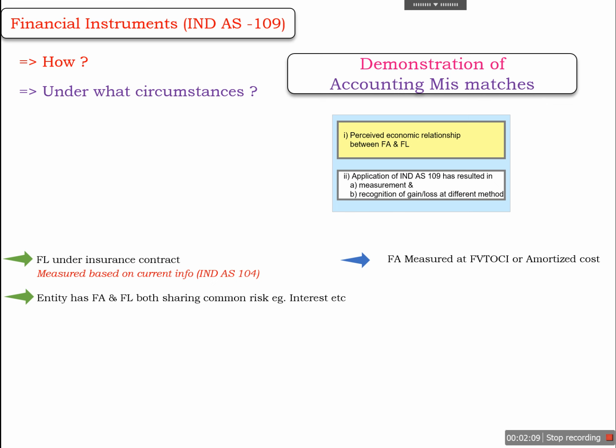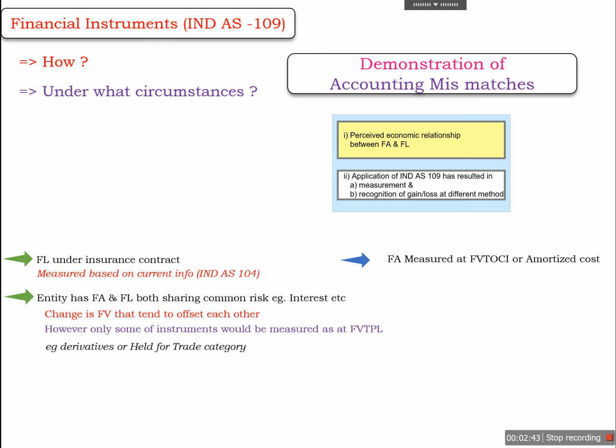Another example is if an entity has financial assets and financial liabilities, and they share a common risk, for example interest, etc. Because of this risk, there is a change in value and that offsets the impact on financial assets and financial liabilities. However, out of this group, only some of the instruments are measured at FVTPL. So in this case, we have the option to measure the financial assets and financial liabilities both at FVTPL.